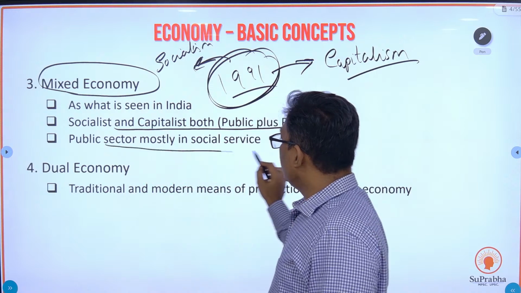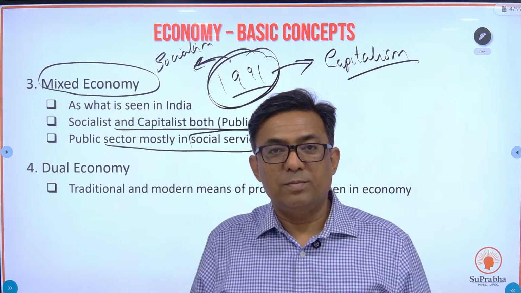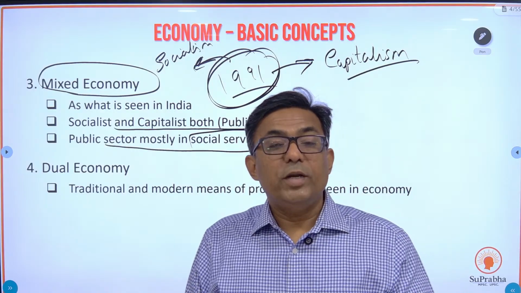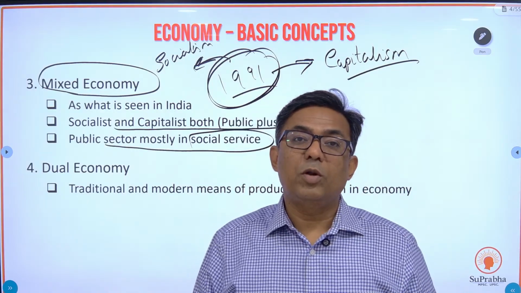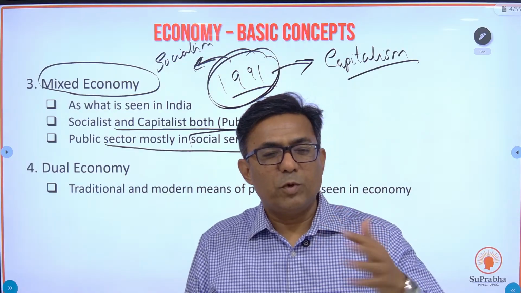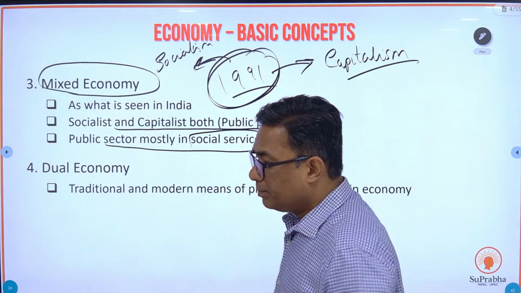Public sector is mostly seen in social service. So where do you see public sector? Mostly in providing education, mostly in the health sector, providing health facilities to the poor people. So in the social sector, you will find more of the government, whereas in production, all other production now is by the private player.